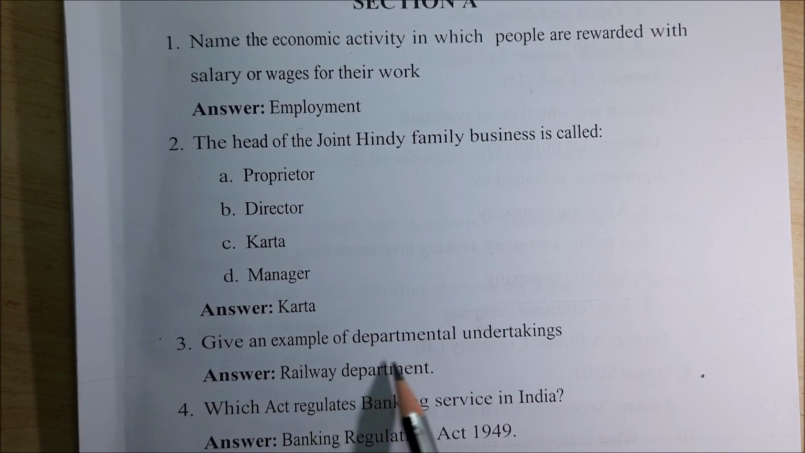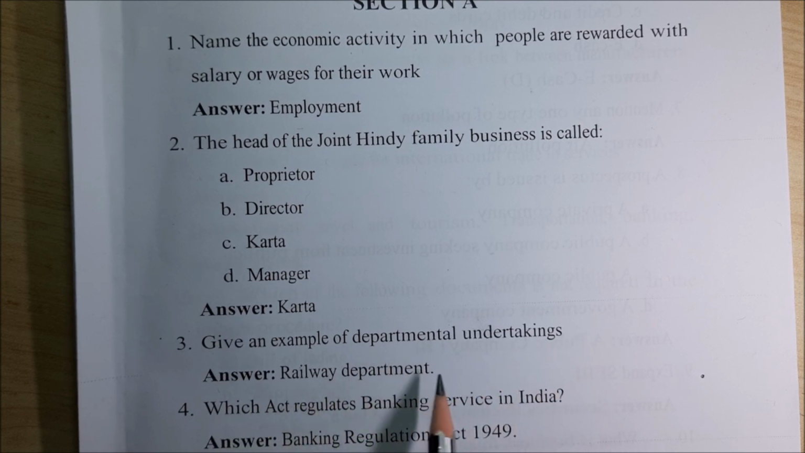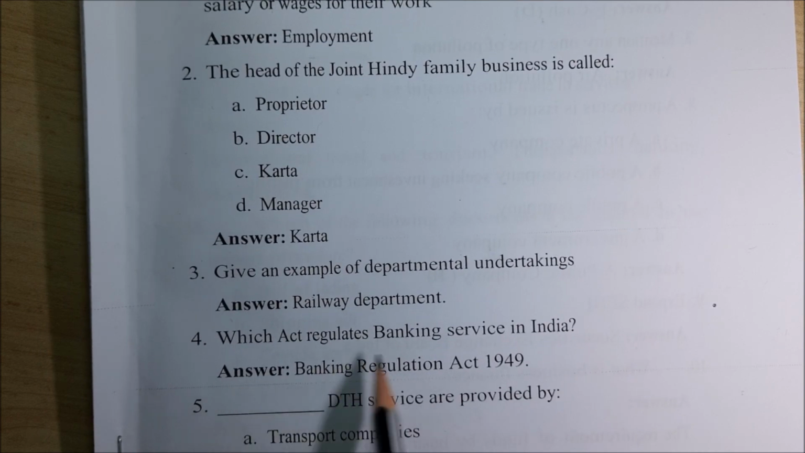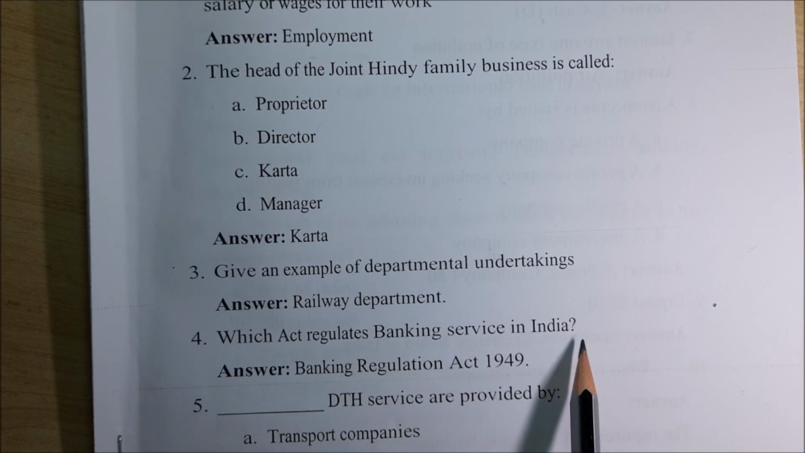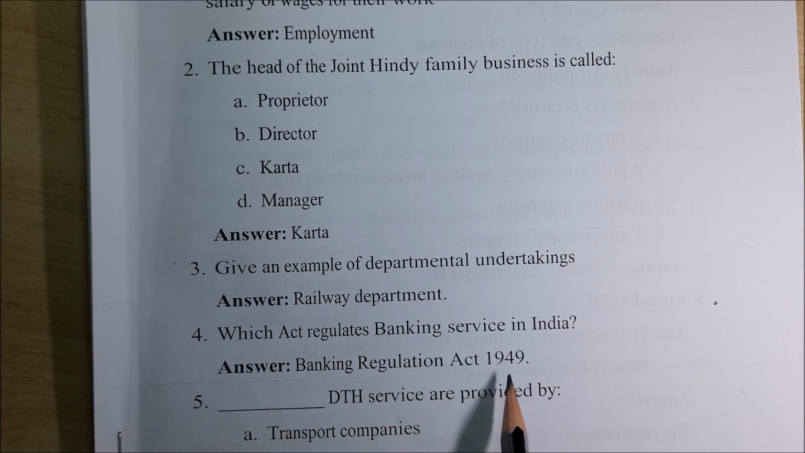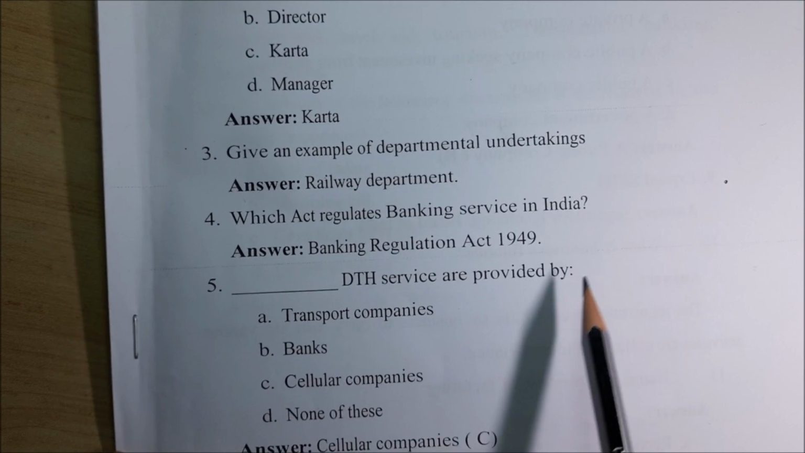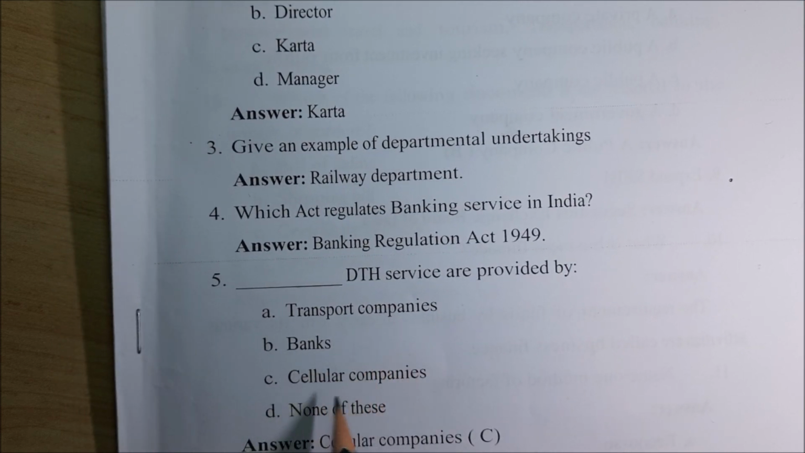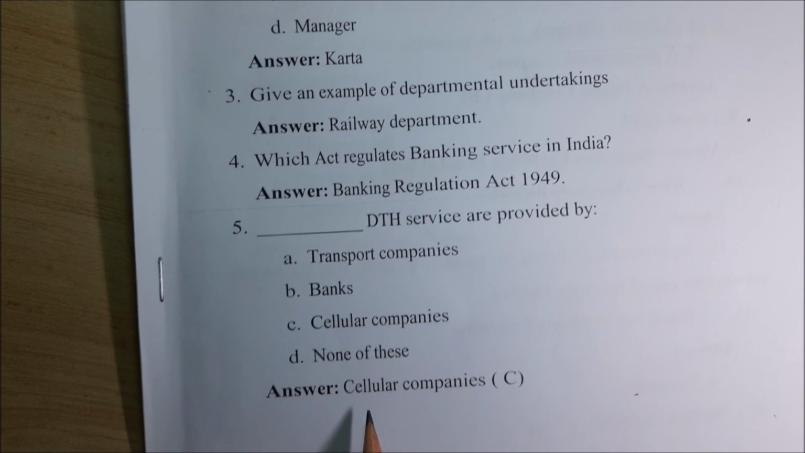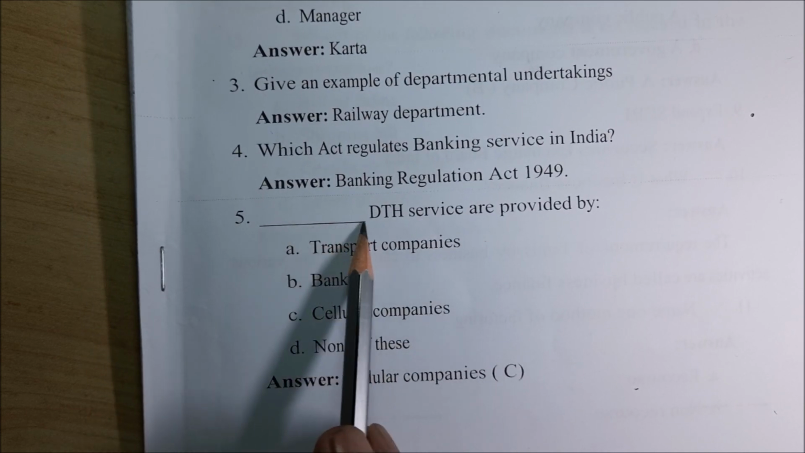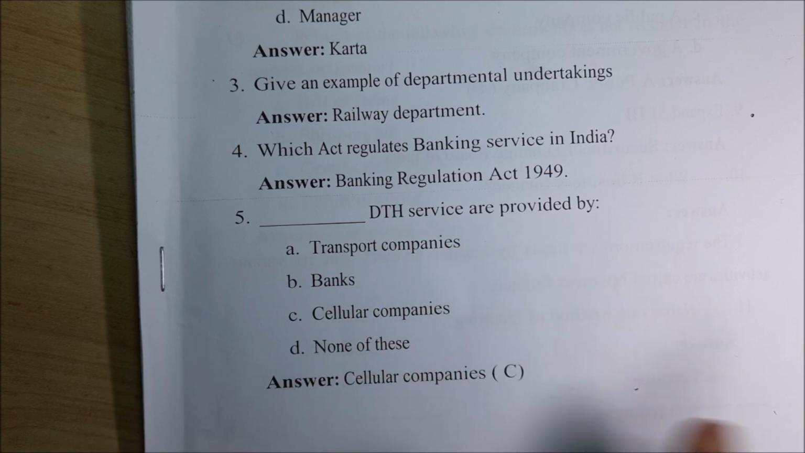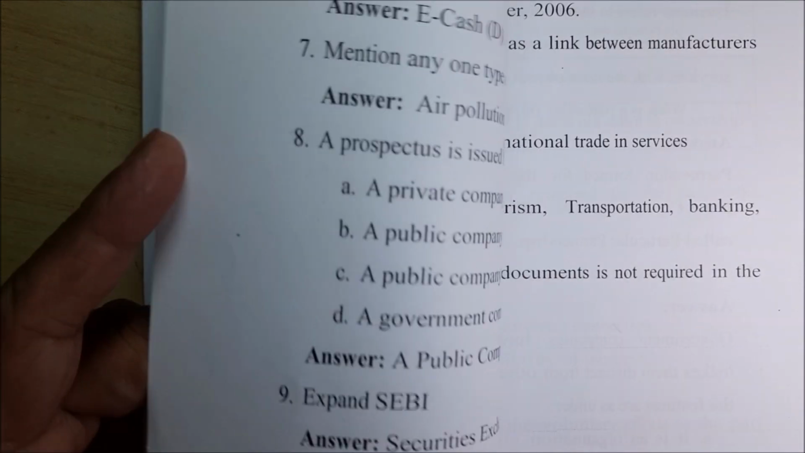Give an example of departmental undertakings. You can give any example that is departmental: the railway department, telephone department, postal department. Which act regulates banking services in India? The Banking Regulation Act of 1949. DTH service is provided by transport companies, bank, cellular companies, none of these. It is cellular companies. DTH, I need not tell you, you know everything.